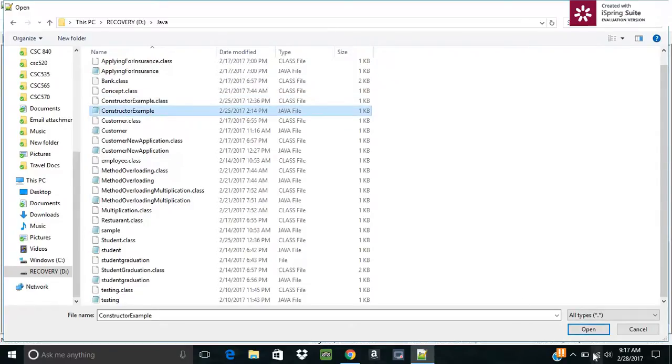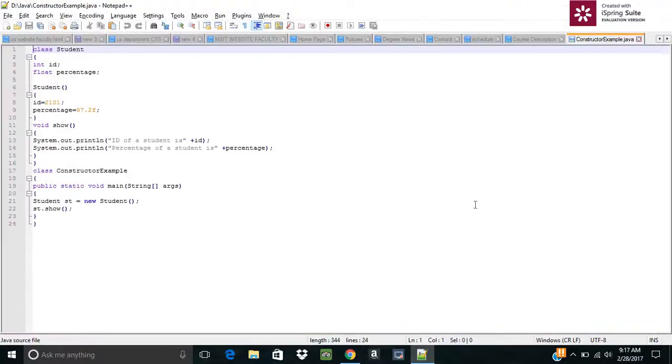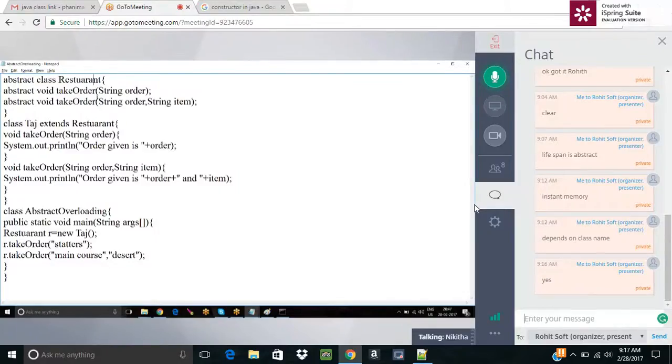Default is created automatically, whereas... Sorry, default has no parameters and the parameterized constructor has parameters.